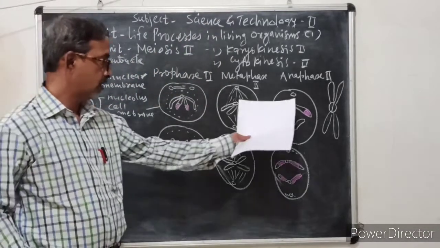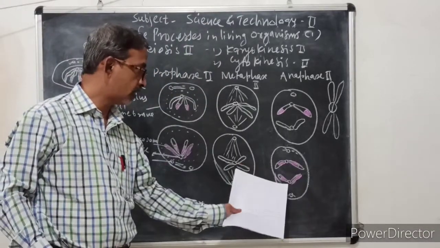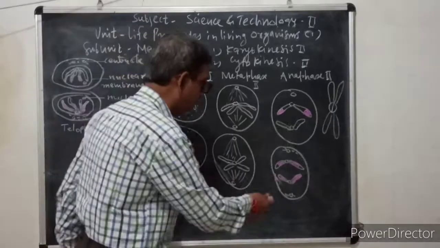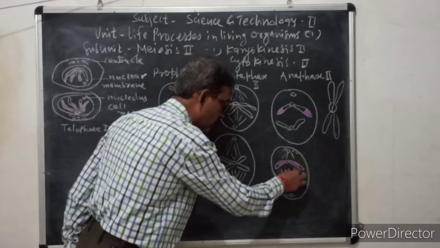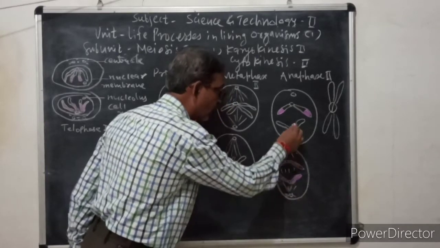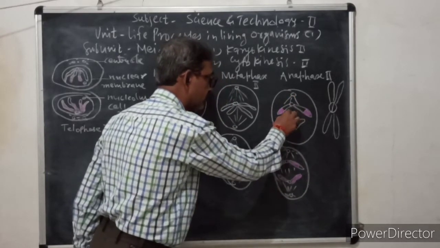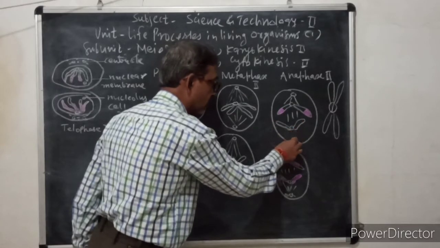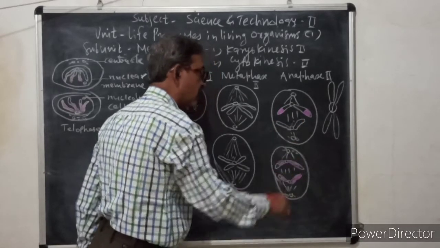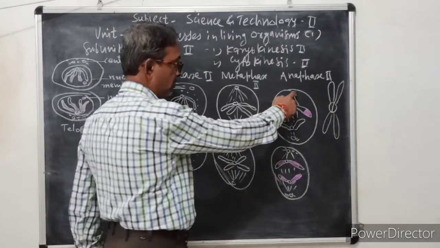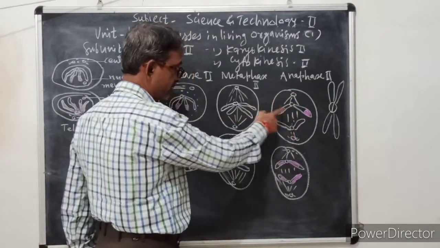So these are daughter chromosomes which are newly formed and they are held here with the help of chromatin fibers. These are chromatin fibers.